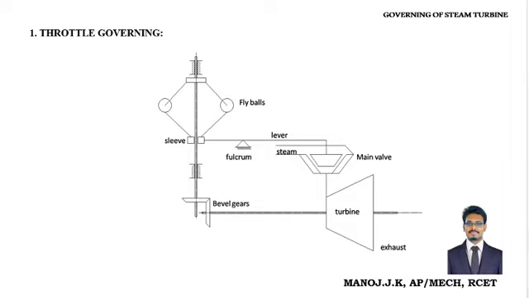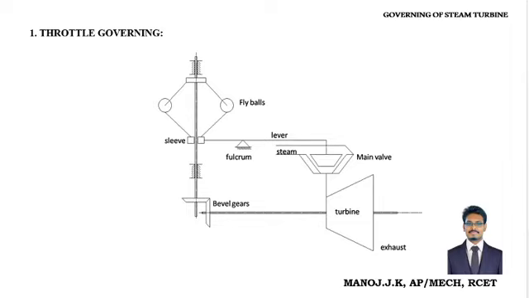There are two different mechanisms, and I have shown both here. Look at the first diagram. Here, there is a fly ball at the top of the diagram. At the bottom, we have a sleeve which is connected to the main valve.